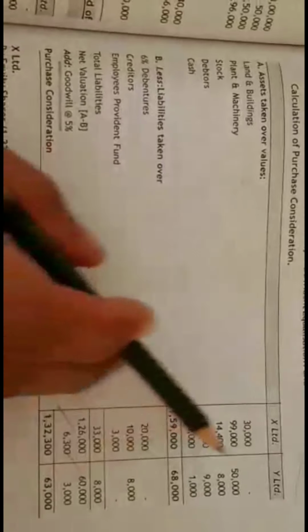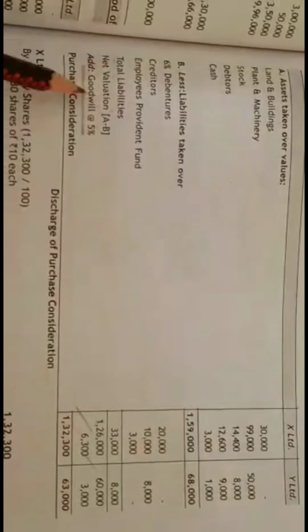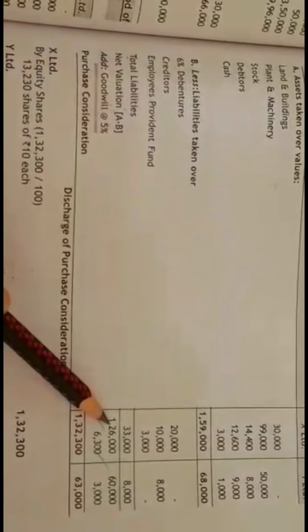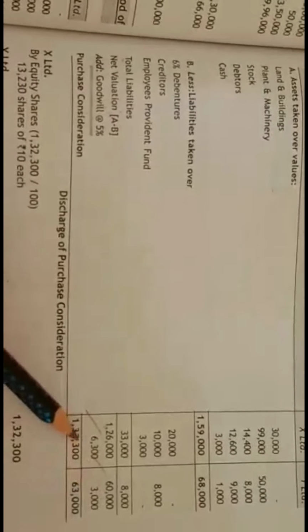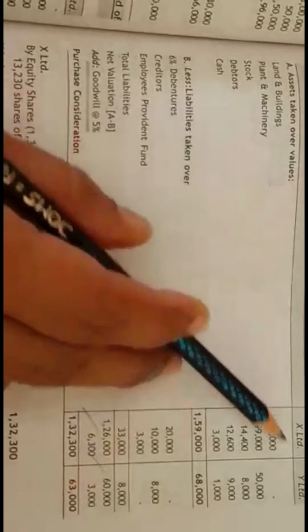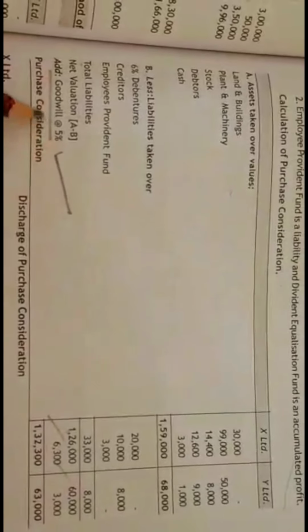So to this net valuation you have to add goodwill, students. So how much is the net valuation? 1,26,000 for X and then 60,000 for Y Limited. So on this you calculate 5% goodwill. So 5% on 1,26,000 and 5% on 60,000. So the value of goodwill will be 6,300 and 3,000 of X Limited and Y Limited respectively. So this is the new adjustment that you have.